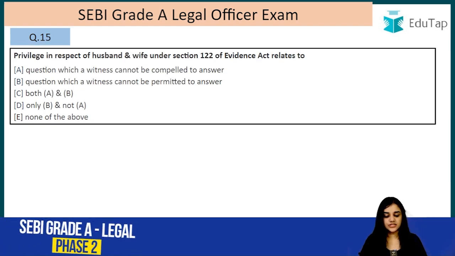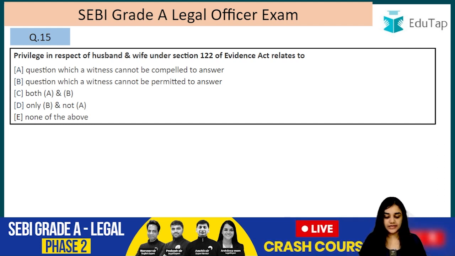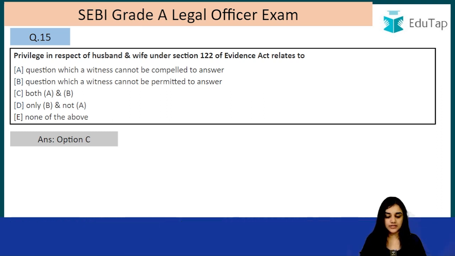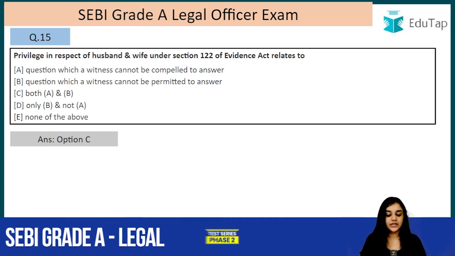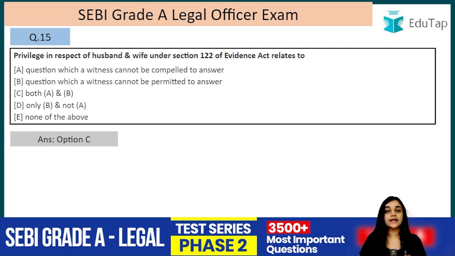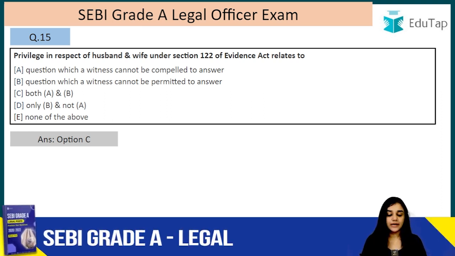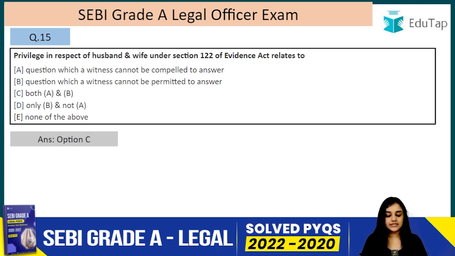Question number 15. Privilege in respect of husband and wife under section 122 of the Evidence Act relates to, the answer is C, both a question which a witness cannot be compelled to answer and a question which a witness cannot be permitted to answer. So it includes both. The court cannot compel that witness, and at the same time that witness cannot be permitted. If she wants to give that statement, she cannot be permitted.